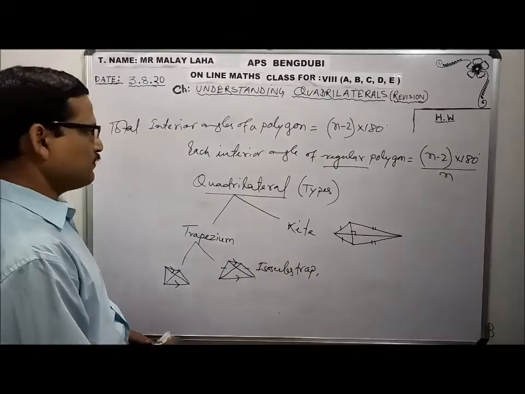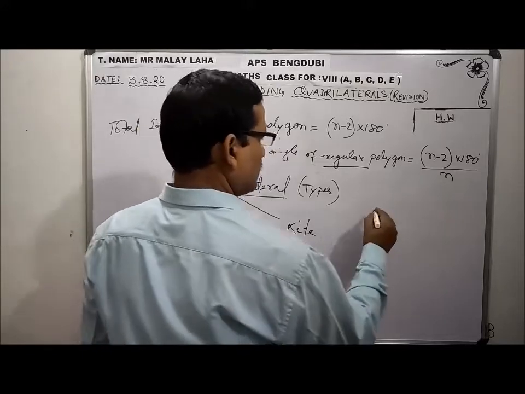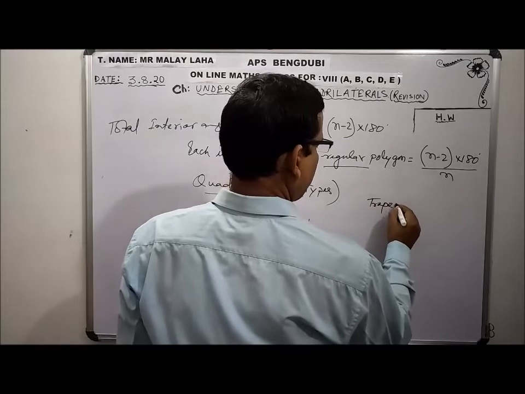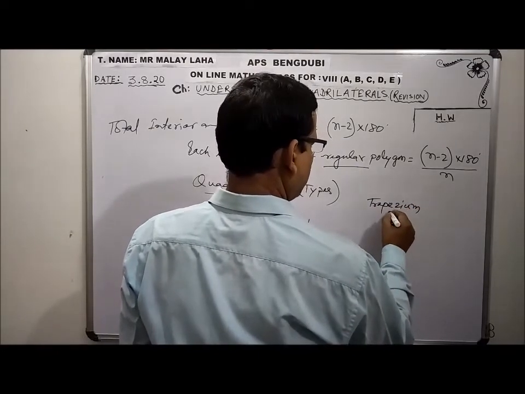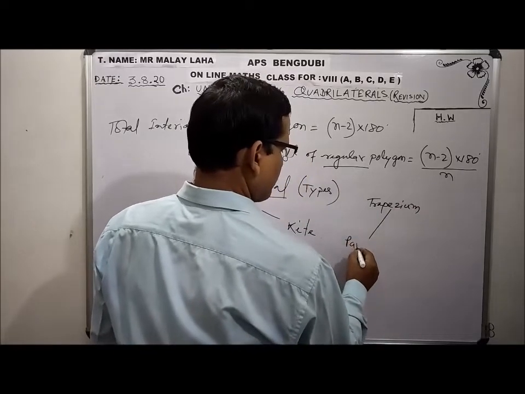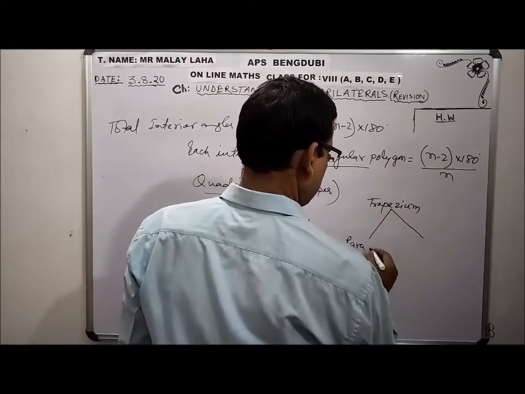From the trapezium, what other parts am I getting? From here I am getting one what? Parallelogram. And another side, rhombus.